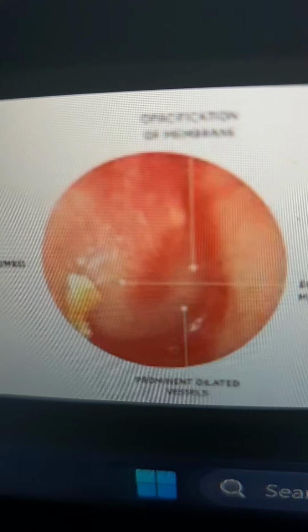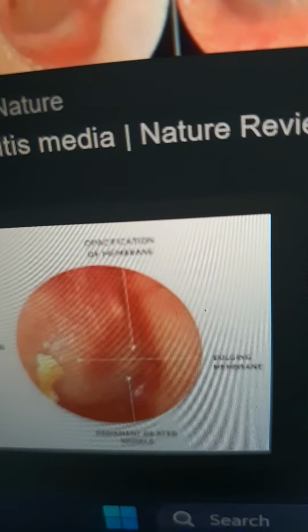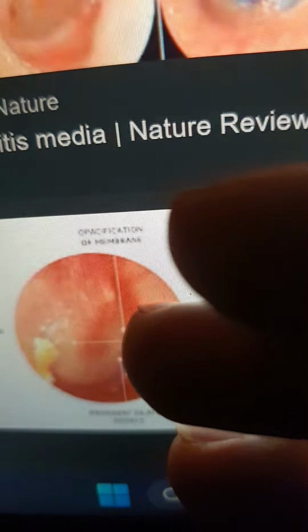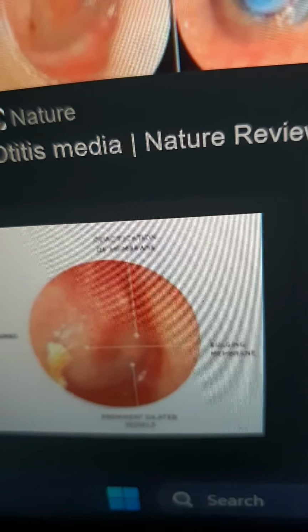But in acute otitis media, what happens is the tympanic membrane bulges and becomes much more erythematous. The cone of light, here you can see it right over here, is displaced, and it's much more erythematous. This is the sign in otoscopy that we have a case of acute otitis media.